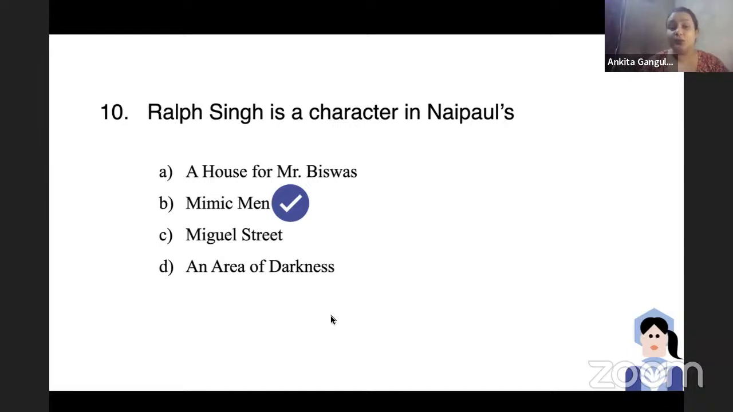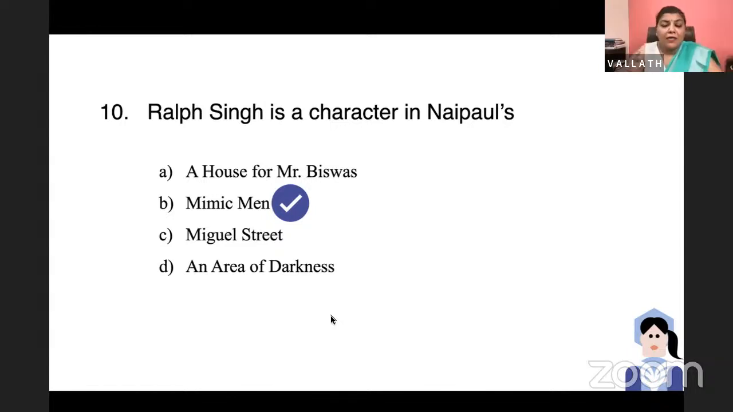And the other works here of V.S. Naipaul, like A House for Mr. Biswas, Miguel Street, An Area of Darkness, this is also very important. As you know, it talks about, again, a sense of isolation and alienation. And please be careful about the chronology of these novels.